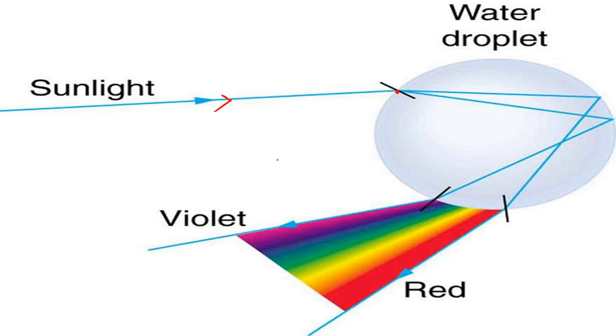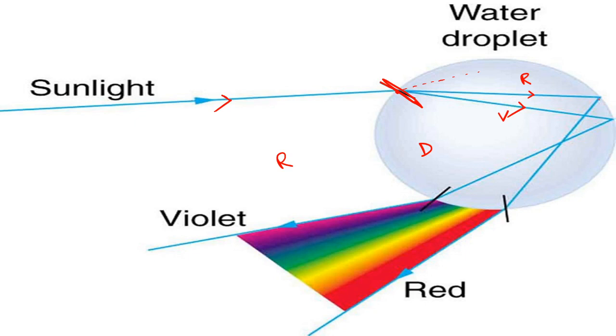You know air is rarer and water is denser, so the ray will not go in that path. It will bend close to the normal, and this is the light. Now we know when light comes inside the prism, it divides into red and violet. So first one is red, next one is violet.